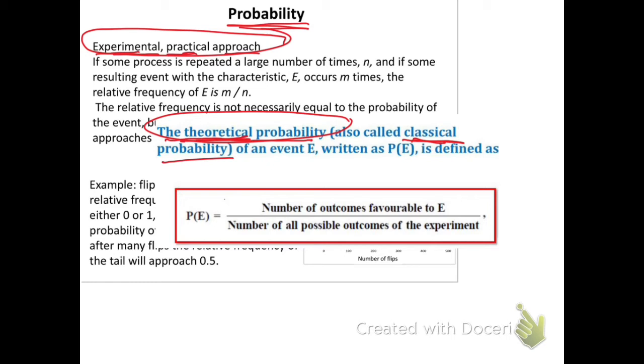The theoretical approach is based on what I'm aiming for, what I'm looking for, what my favorable outcomes and favorable characteristics are, and the number of them. For example, the hearts in a deck of cards. How many hearts? 13 hearts. So this is the favorable number, 13. And the total number of possible outcomes, the total number of cards in the deck, is 52. So this is the theoretical or classical approach.